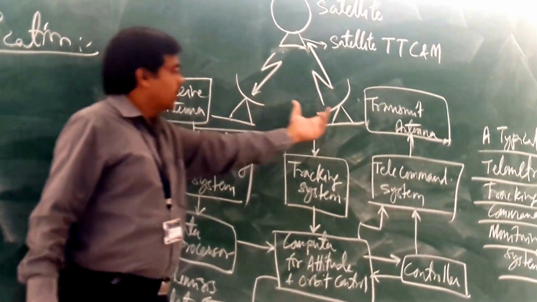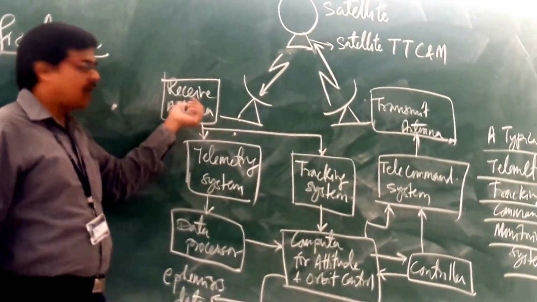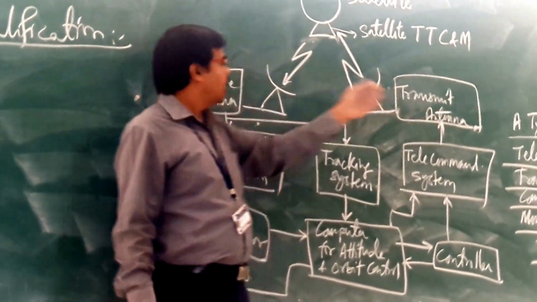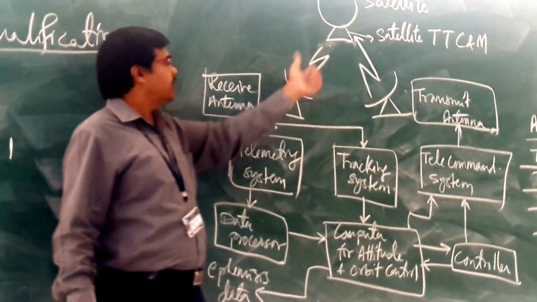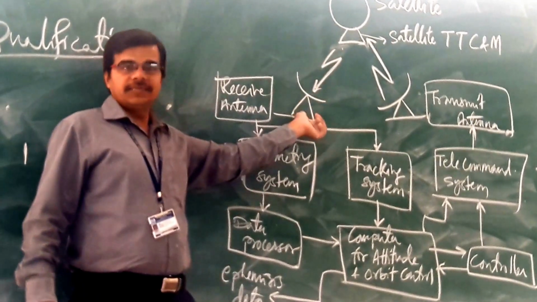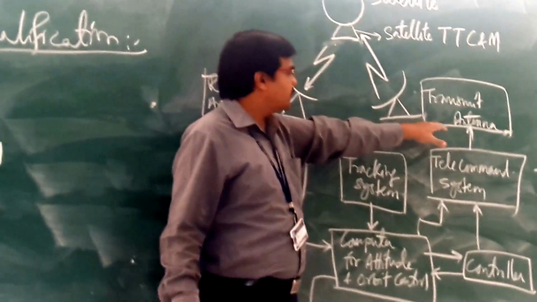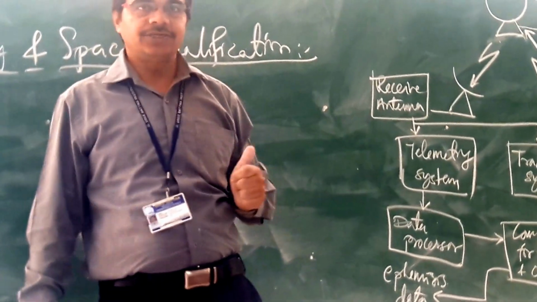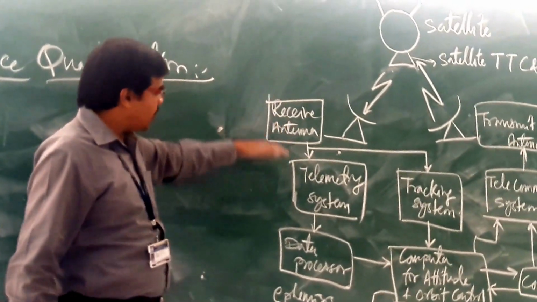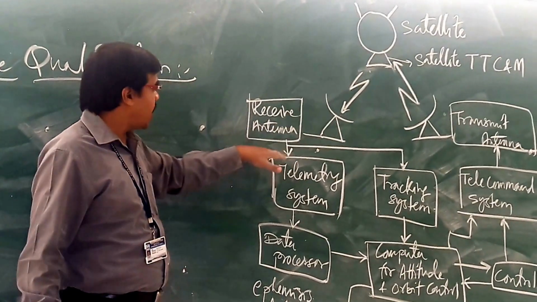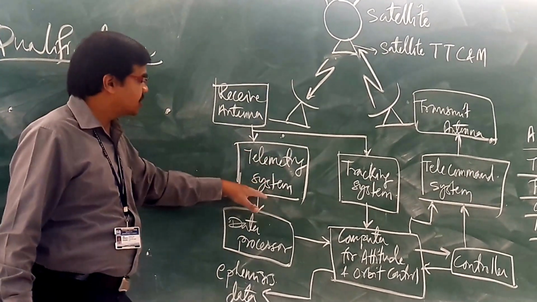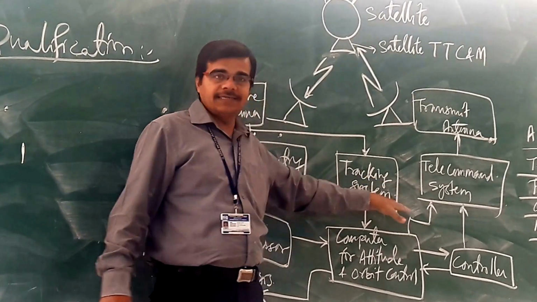Here you are having two antennas. You are having the receiving antenna, you are having the transmitting antenna. The receive antenna will receive the data from the satellite. Okay, and the transmitting antenna will transmit the required data from the earth station. Okay, so here at the receiving antenna, you are having the telemetry system, and here you are having the tracking system.